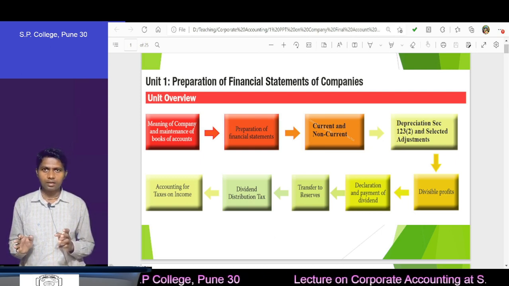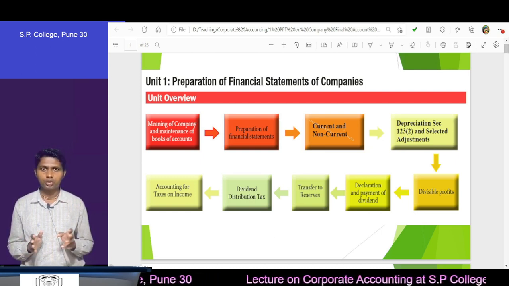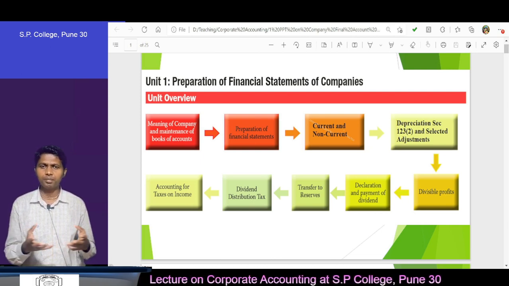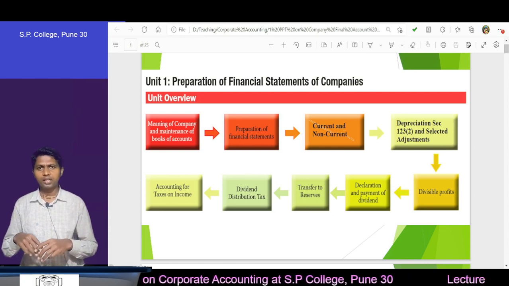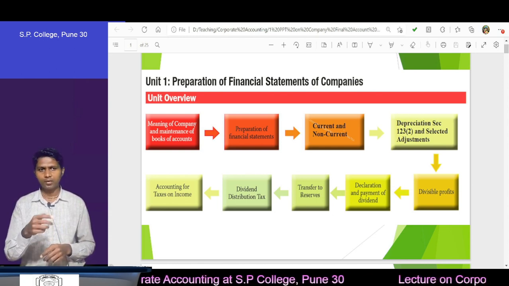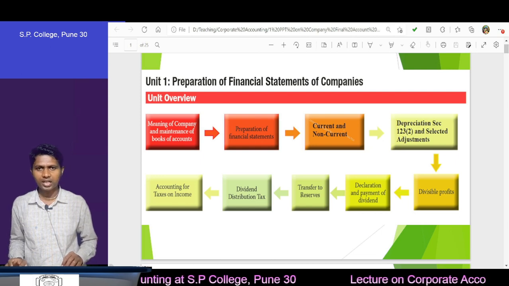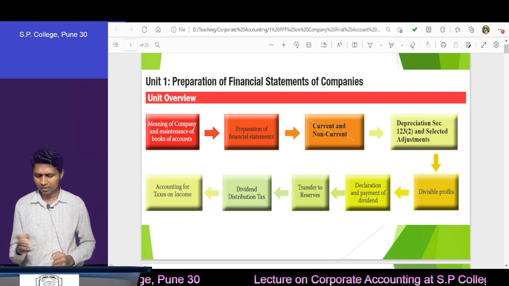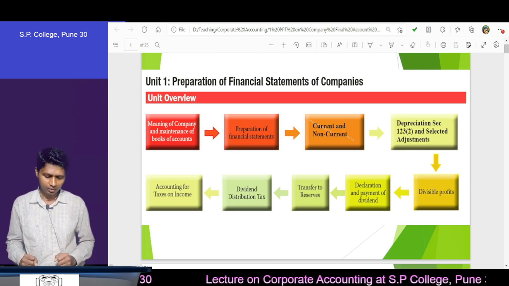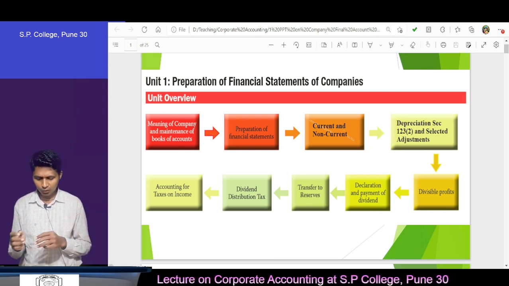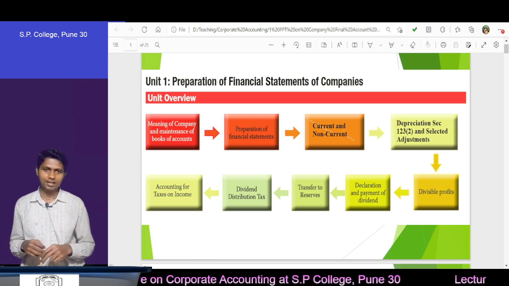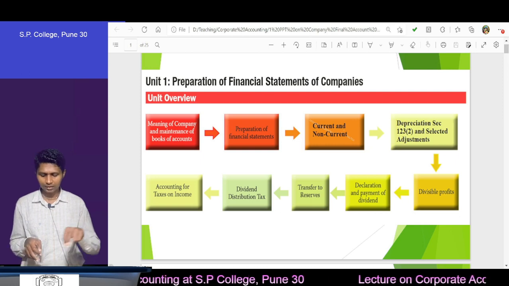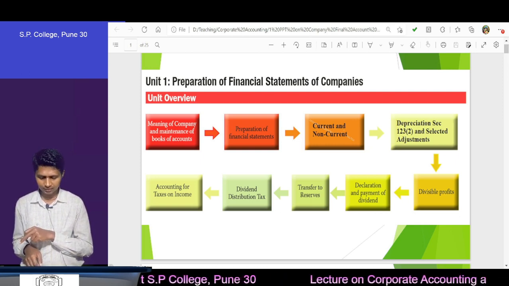Then you are going to learn here the transfer to reserve adjustment. Some profit we set aside for emergencies, how to transfer it, and which effect we should give in Schedule 3, everything in a detailed manner we will learn in transfer to reserve. Then after this we will try to understand declaration and payment of dividend. And then the flow is like this. Here we have the flow: meaning, then preparation, then current, non-current. Here something like arrow things we will find.